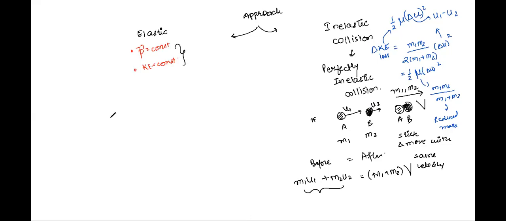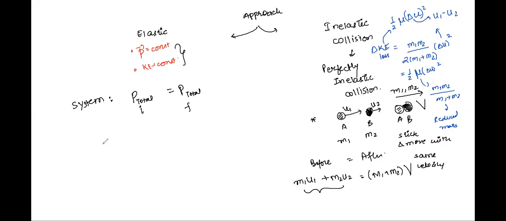I'll just write, whenever you are given that elastic collision is taking place, you have to do this thing. Take, for the system, for the two bodies, the sum of total initial momentum, that is before collision, and take the total momentum after collision, right? This is one step.